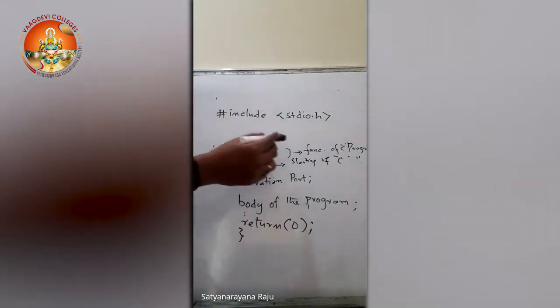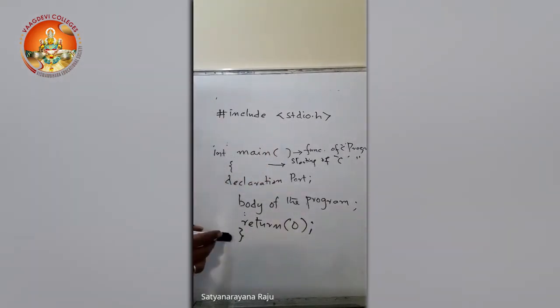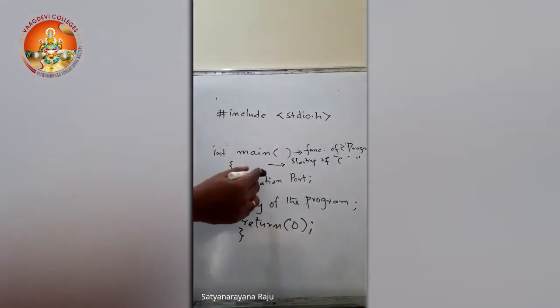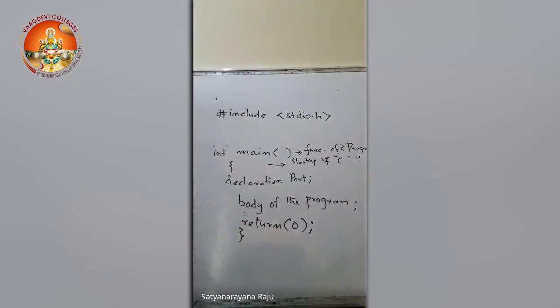And main is known as the function of a C program, with opening braces and closing braces marking the starting and ending of the C program. Whenever we use variables, we declare those variables in the declaration part, then the body of the program, and finally return. This is the basic structure of a C program. Okay.